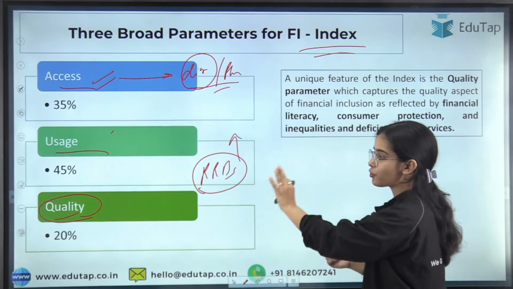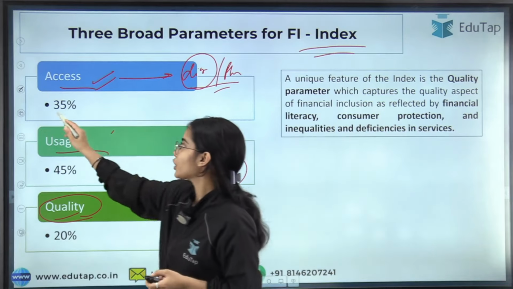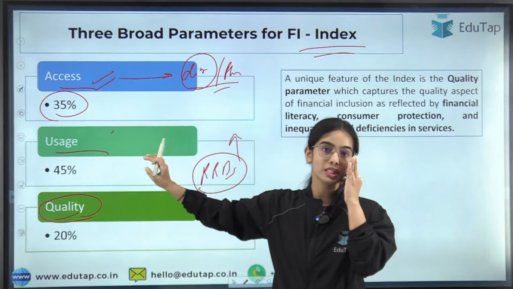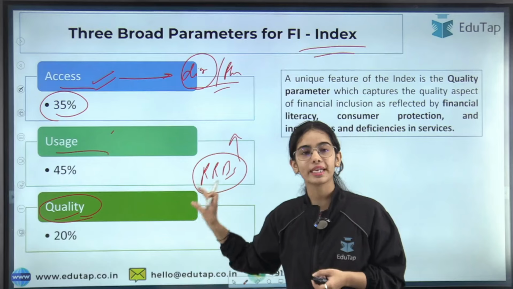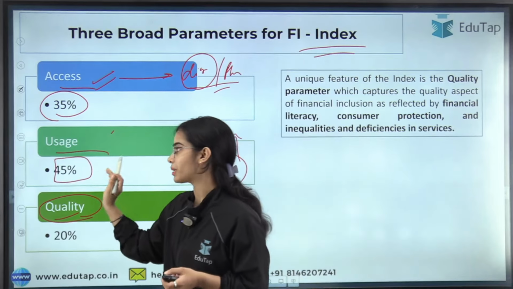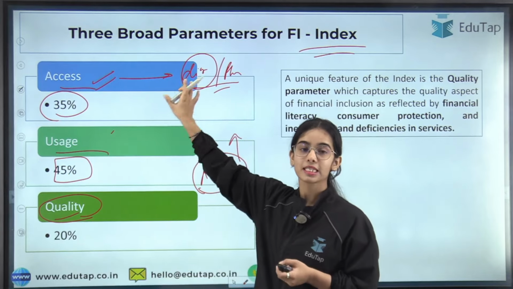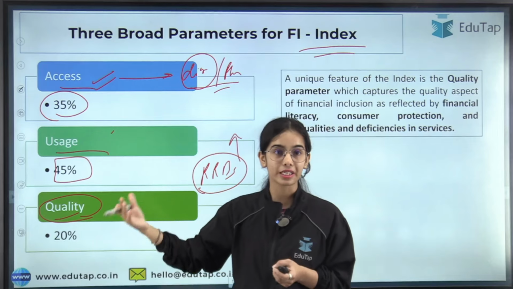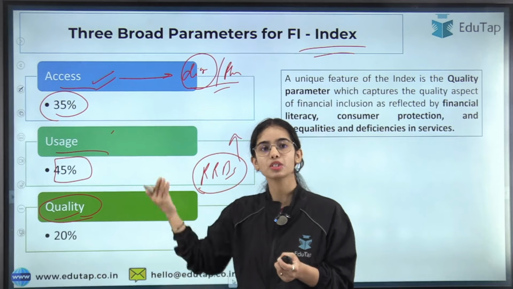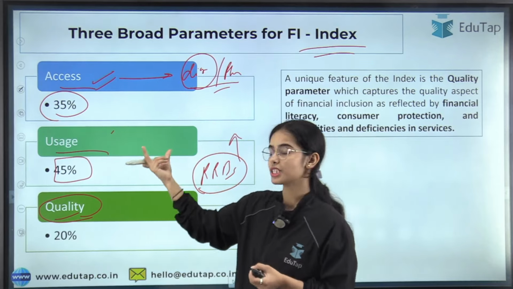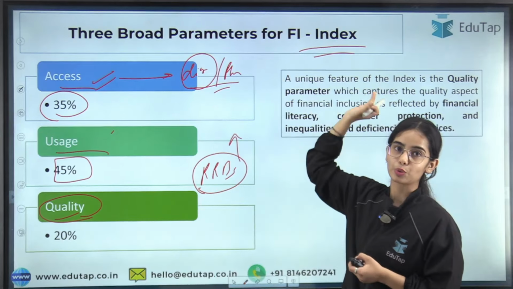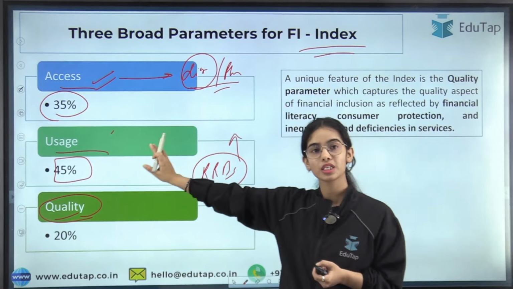Now this 35%, 45%, 20%, this is showing you the weightage. In the index, access has a weightage of 35%, usage has a weightage of 45%, and quality has a weight of 20%. So usage has the highest weight, because if there is access, and people are made financially literate, but they are still not using the financial services and financial products, it goes to waste. That's why usage has a very high percentage in the financial inclusion index, that is, whether the people are using the services or not.